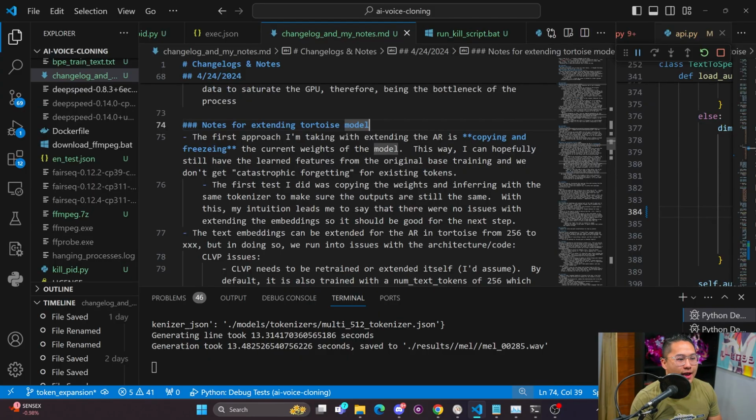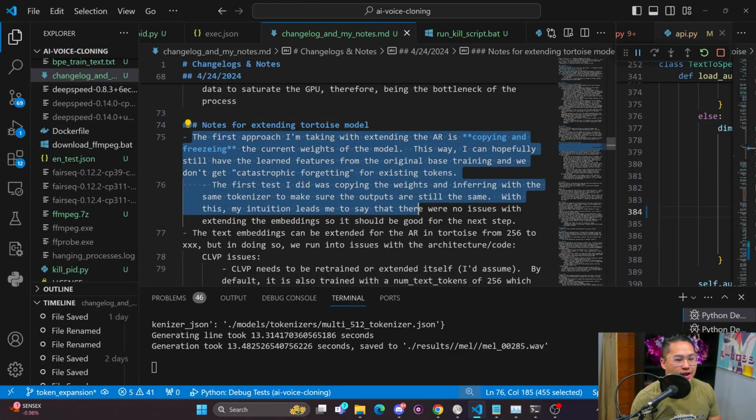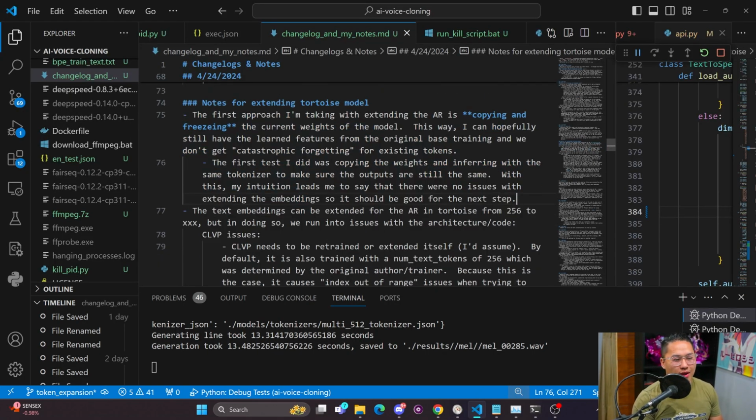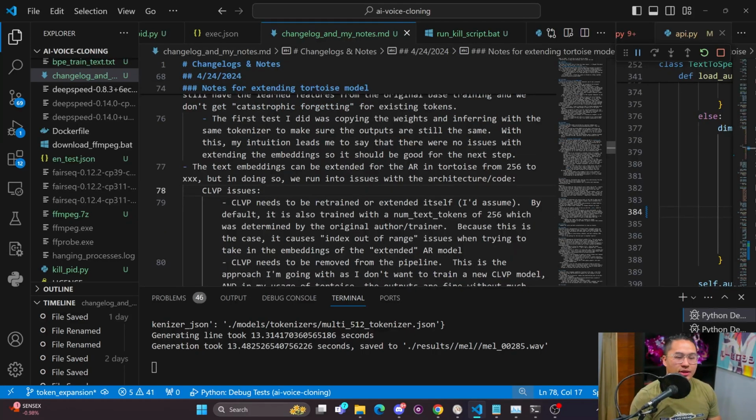And that first approach that I tried didn't go too well. I thought what I could do was have the Tortoise model with the already trained tokens and leave those frozen so that I can still use English, and then just add on another language on top of that. In this case, Japanese, to see if that would produce a Japanese-English model.